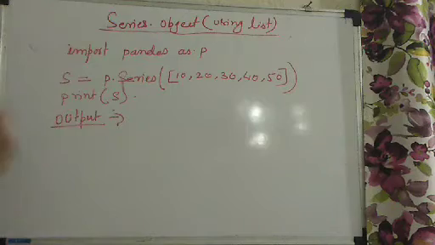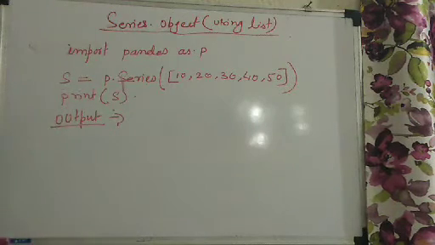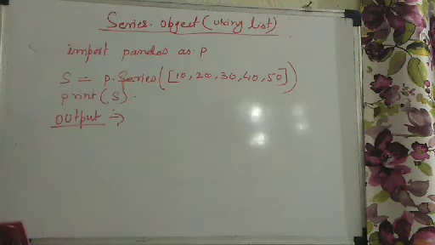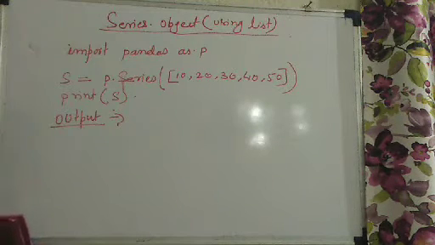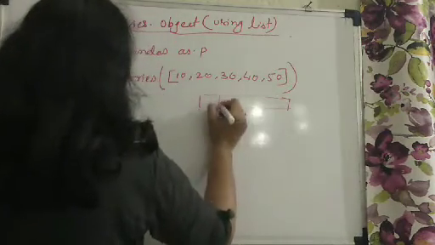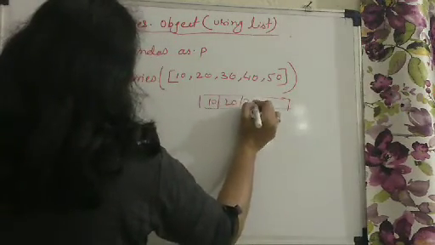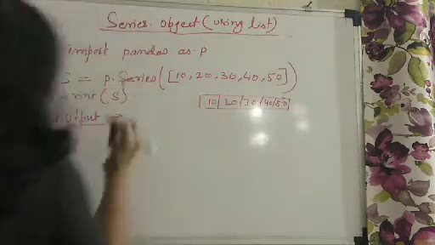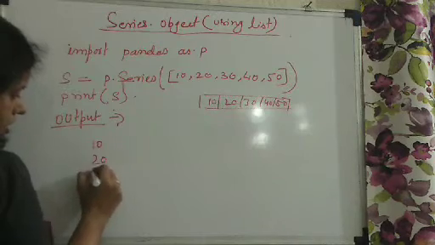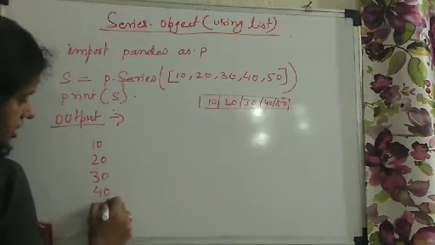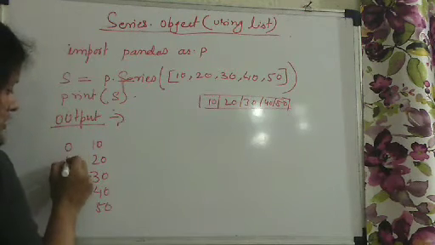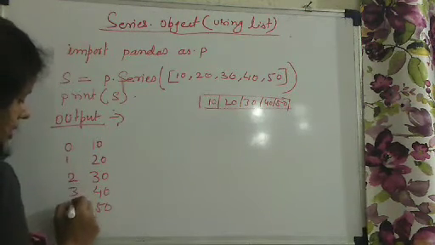Now, from this example, the series will create in memory one array which will hold 10, 20, 30, 40 and 50. The output you will get here is 10, 20, 30, 40, 50, and along with this, the numbers 0, 1, 2, 3, 4.